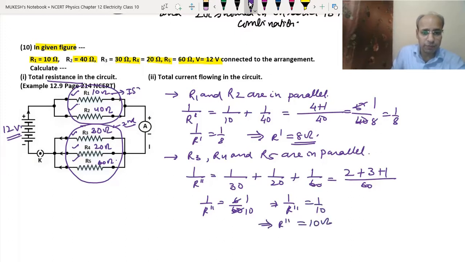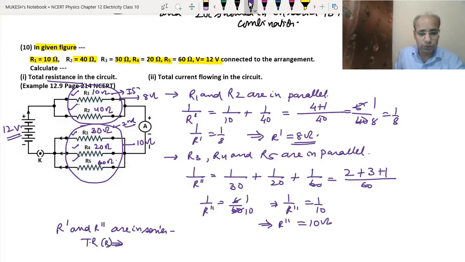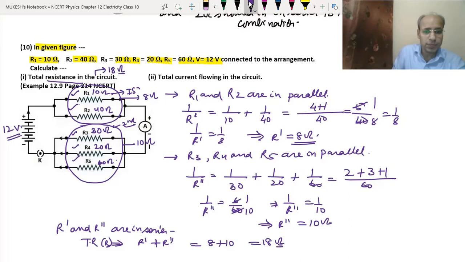See, in this combination we have got 8 ohm and in this combination we have got 10 ohm. Now these two combinations are joined in series. So we will write R dash and R double dash are in series. It means that the total resistance R will be equal to R dash plus R double dash, which is equal to 8 plus 10. That means 18 ohm is the total resistance. So the first part we have got the answer. 18 ohm is the total resistance.